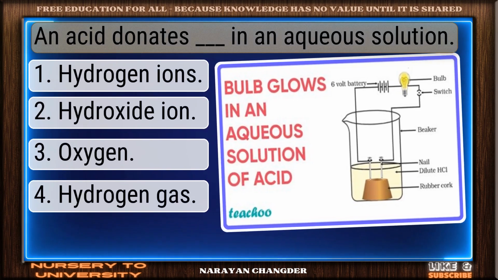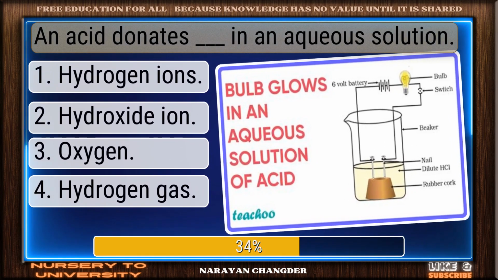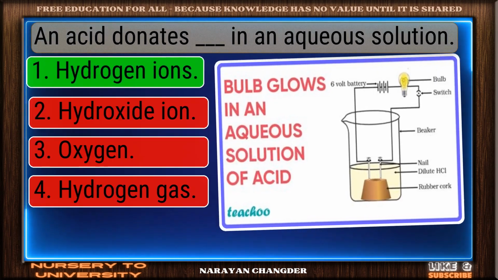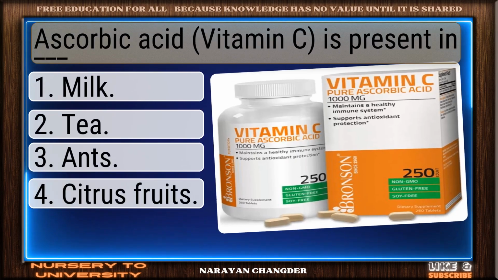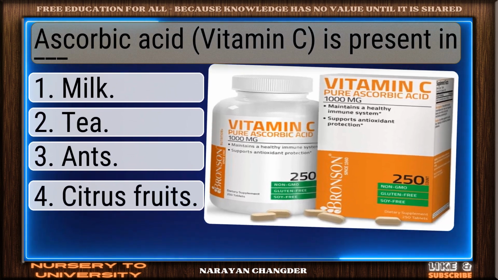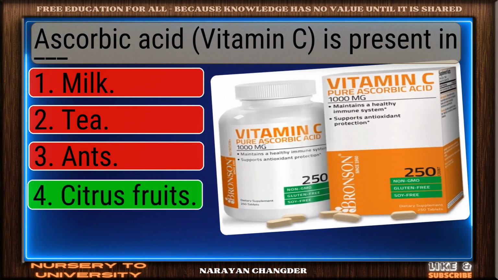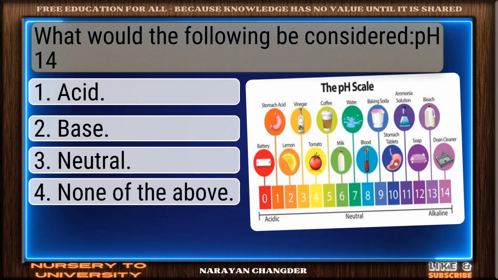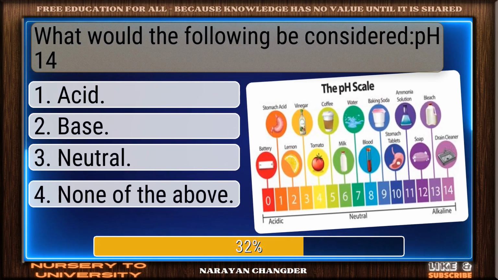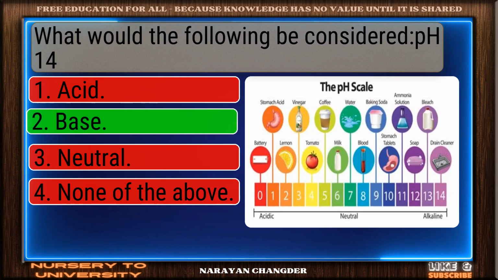An acid donates dash in an aqueous solution. Good job. Hydrogen ions works well here. Ascorbic acid is present in dash. Well picked. Citrus fruits is the correct answer. What would the following be considered? pH 14. Bravo. Base is the answer.